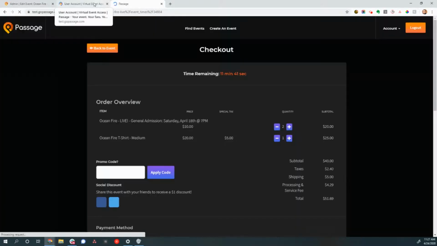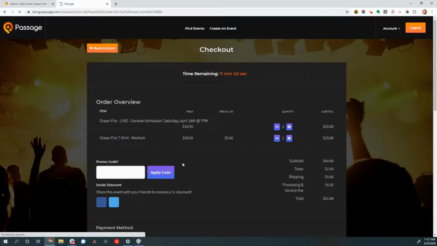On the checkout page, there are a couple of key things that I do want to point out there. Is this page still loading in the background? We'll go ahead and close that. So on this checkout page, we do have the ability to add or reduce the number of tickets that are part of this order.